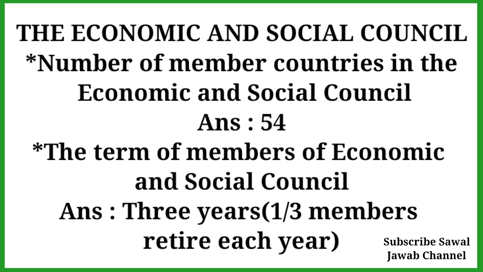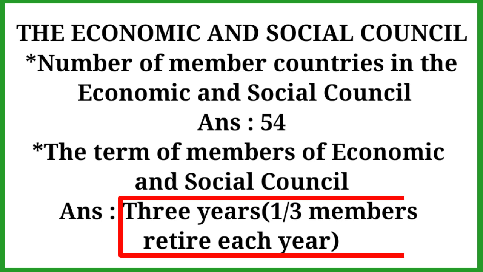Next, UN organs: the Economic and Social Council. The number of member countries in the Economic and Social Council is 54. The term of a member of the Economic and Social Council is 3 years. Members retire each year.